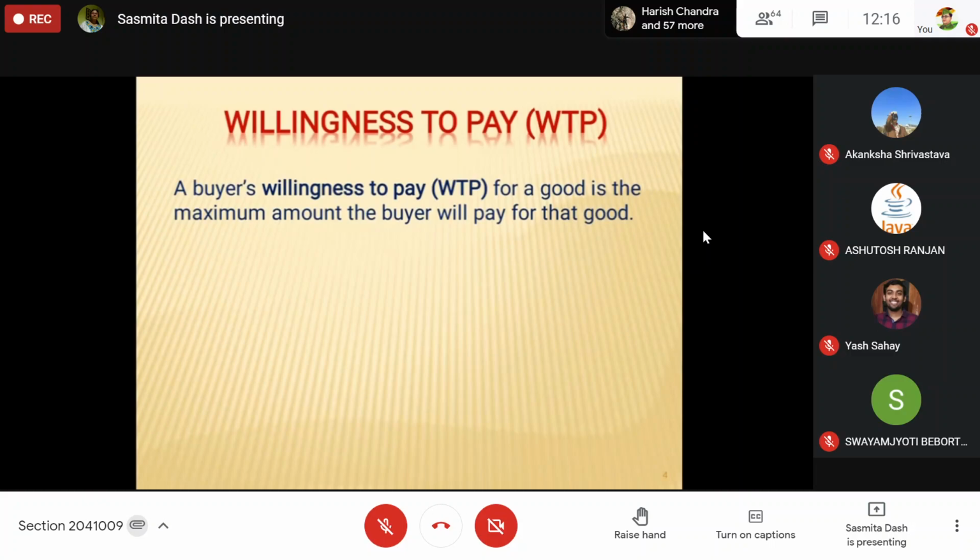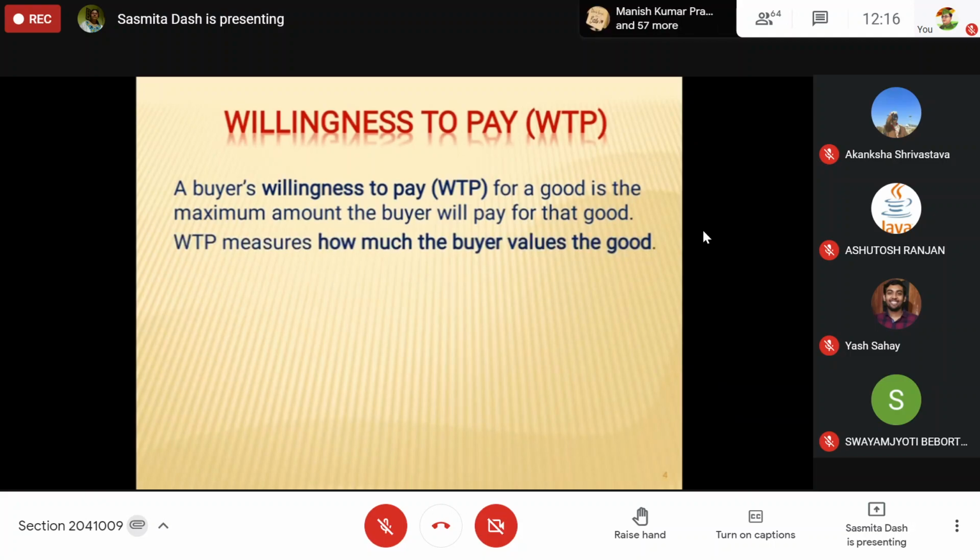If somebody already has a white shirt, even at 500 rupees he may not purchase, but if it is 100 rupees, he might purchase, because he thinks the price is very low, so I should buy it and keep it for the future. So many times a different type of psychology operates when we go to the market and want to buy products. Basically, when a person is interested in buying a product, that is called his willingness to pay, or how much he is ready to pay.